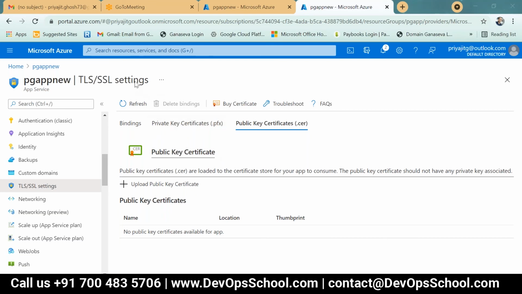Okay, so that means it will not take any other certificate format? No, only PFX. Microsoft already provides the private key certificate along with a 1 year license. After 1 year, you have to renew your certificate and upload it again. It is mandatory. I mean to ask, this is only taking .pfx format, no other format?